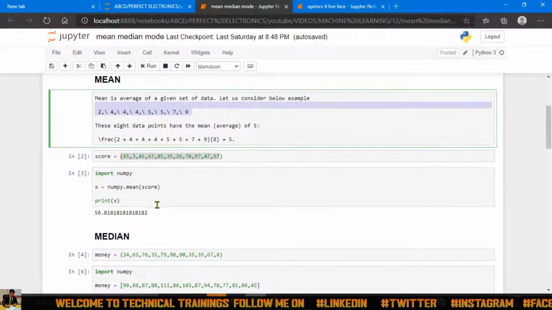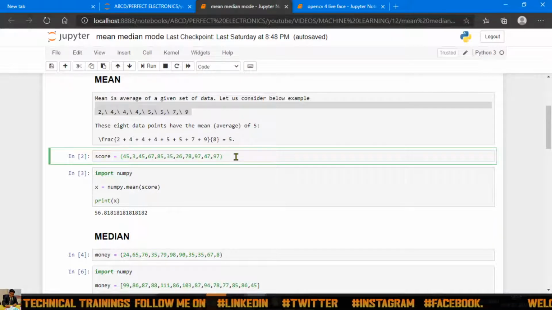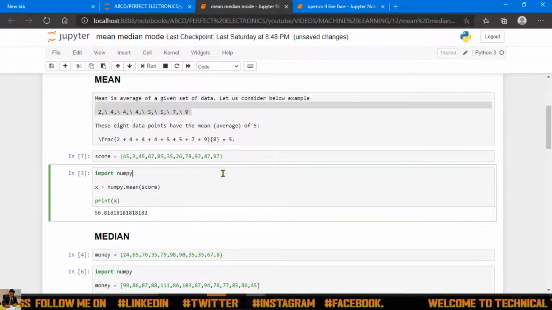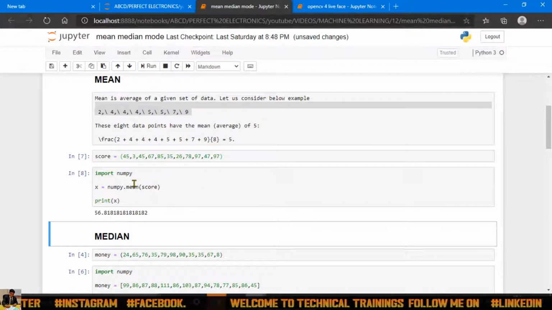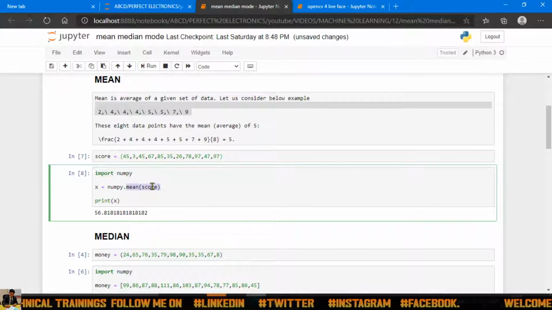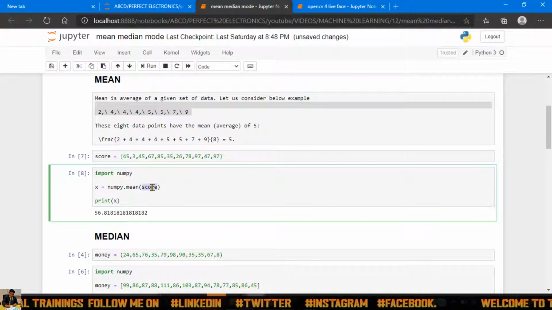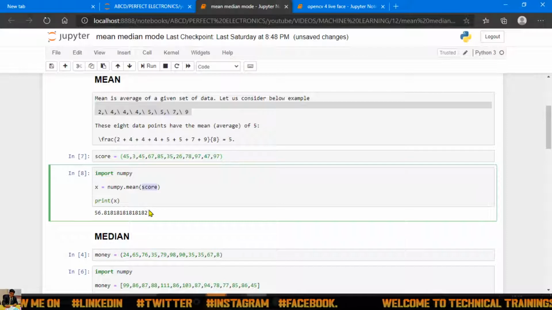Let's see with this data. My scorecard is this. If I execute this, my mean is 56. This is nothing but an inbuilt function of numpy. Numpy uses the function called dot mean, and I am just passing the data set to it. So this is a simple program to calculate the mean value. Now suppose there is a lot of data, like 1000 or 2000 elements, and you want to find the mean of that data set. Just use this line, and only give the data set name over here, and it will print the mean of that data set.